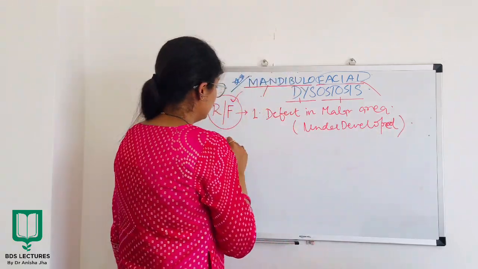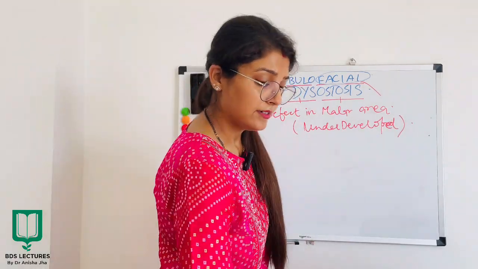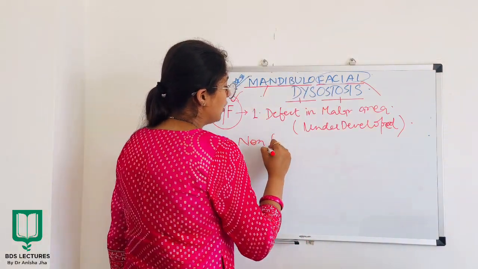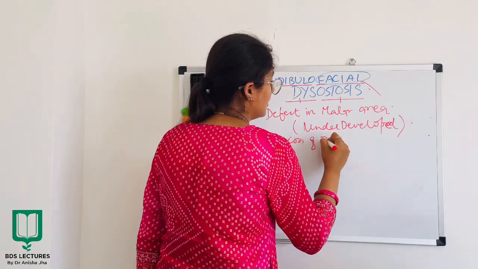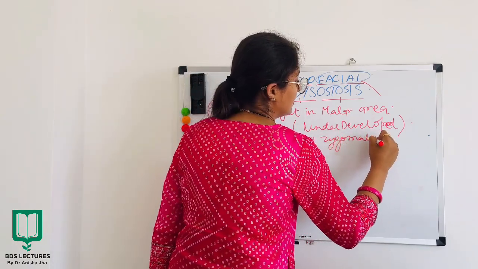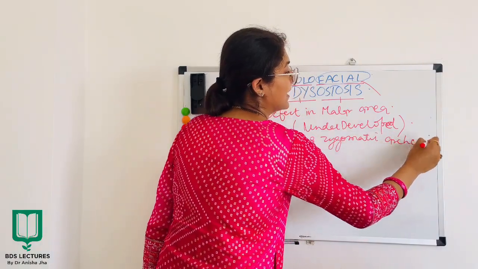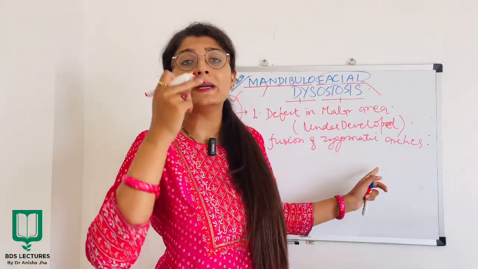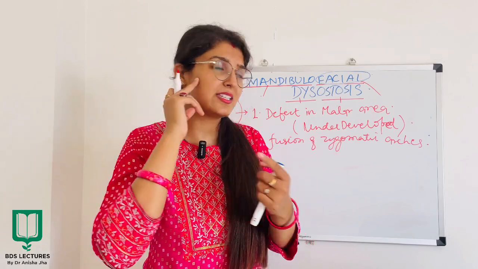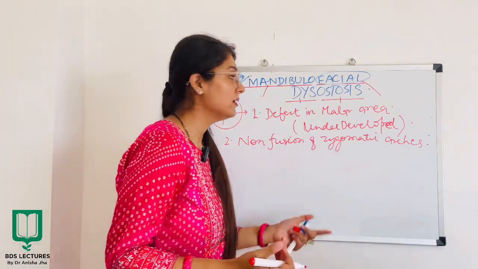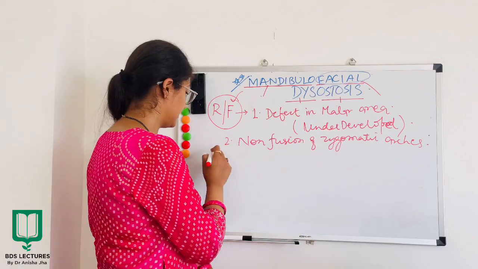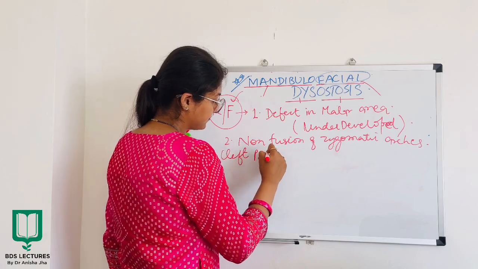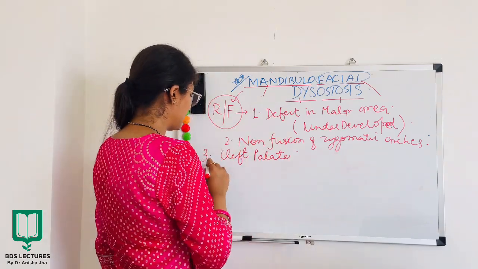Now the second radiological feature which we are going to see is non-fusion of zygomatic arches. The facial abnormality will include the non-fusion of zygomatic arches. Your zygomatic arches will also be underdeveloped and there will be non-fusion of zygomatic arches. Thirdly, you will see, of course, cleft palate. In the radiograph you will see cleft palate.